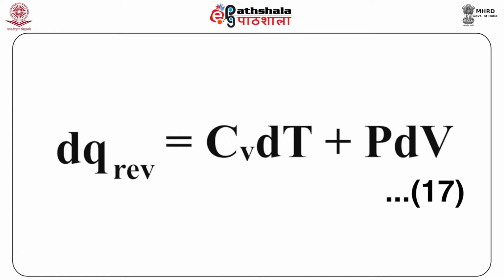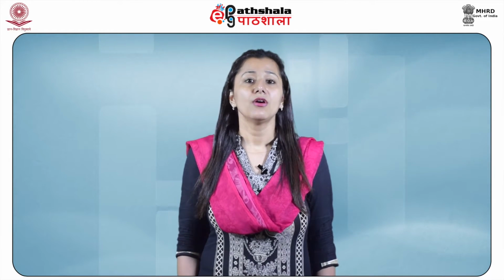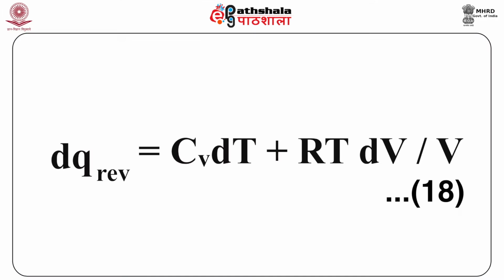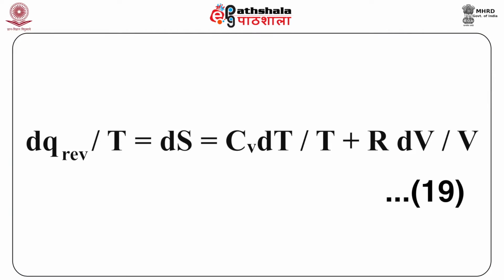Assuming the gas to be ideal, applying the ideal gas equation in equation 17, for 1 mole of a gas we get dq reversible is equal to Cv dT plus RT dV by V. This is our equation 18. On rearranging the above equation, we get dq reversible by T equals dS, which can be further written as Cv dT by T plus R dV by V, as our equation 19.